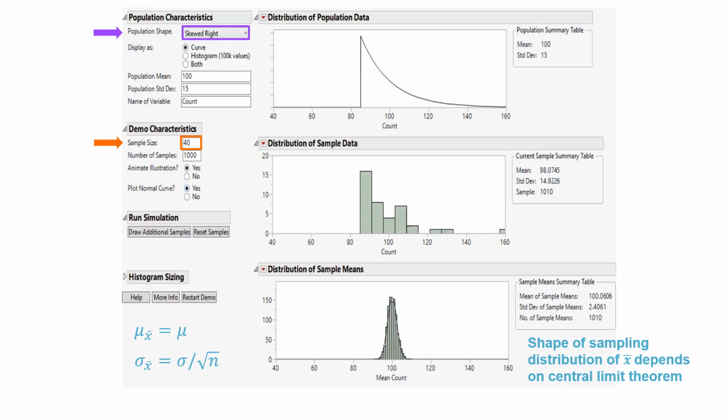What we can see here is that regardless of the shape of the population, every time we built by simulation a sampling distribution, the distribution of values of xbar was centered on the mean of the population. And we also noticed that when we considered larger sample sizes, that sampling distribution was narrower than when we considered smaller sample sizes. The central limit theorem showed us that the shape of the sampling distribution depends on a mix of the shape of the population and what kind of sample size we are considering.